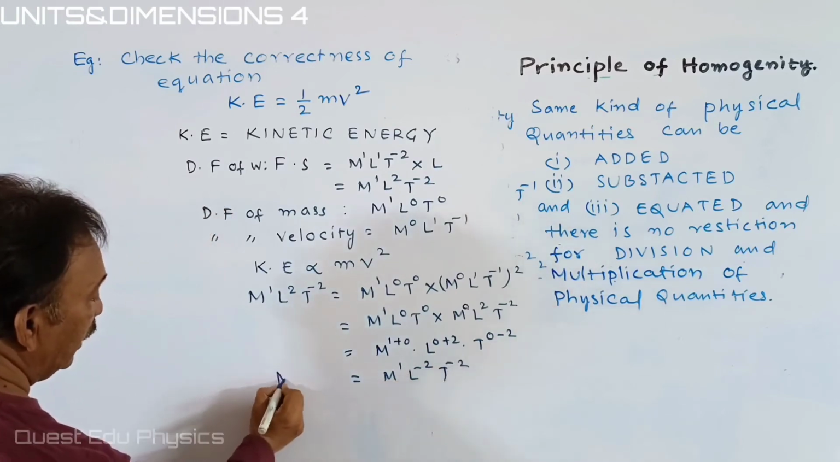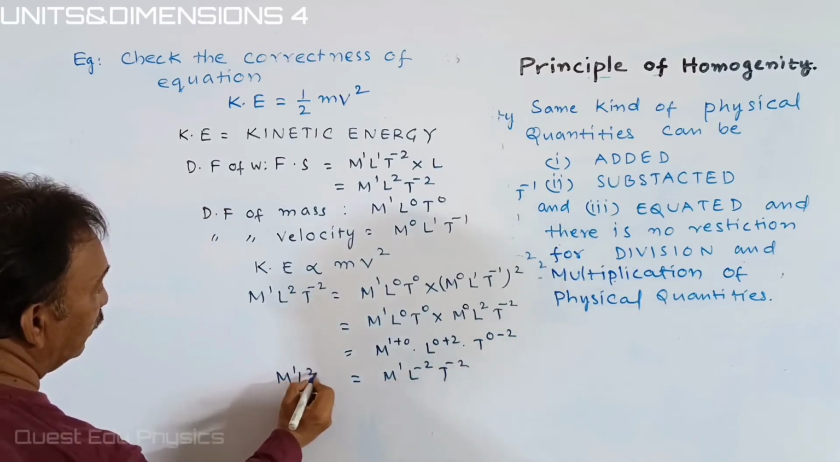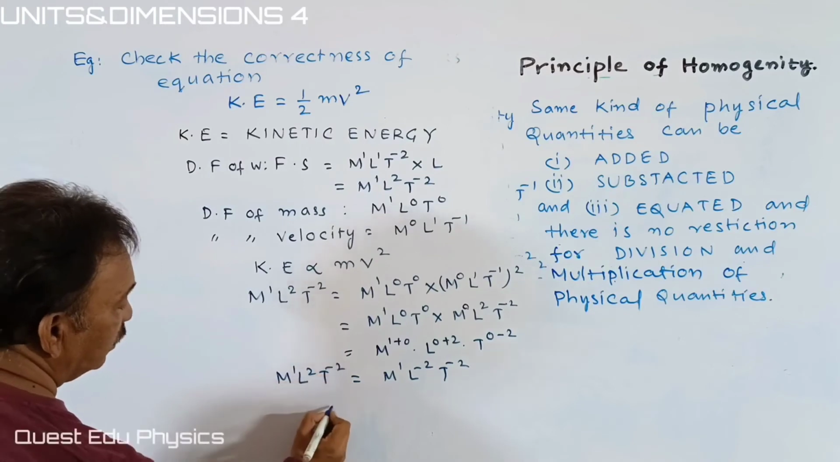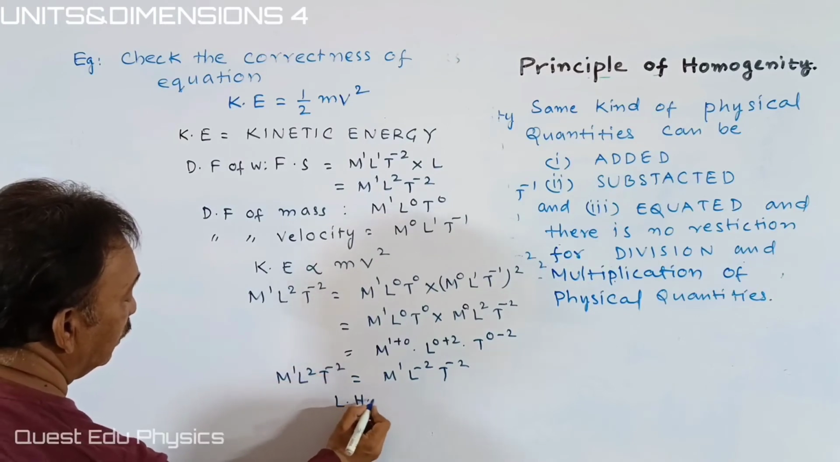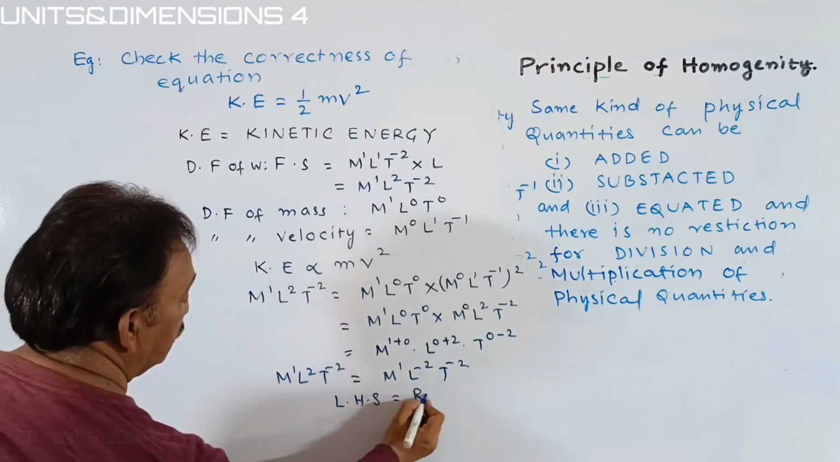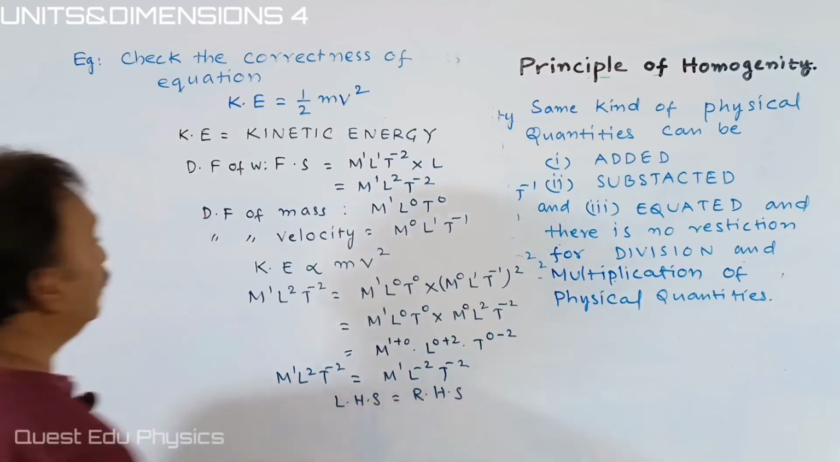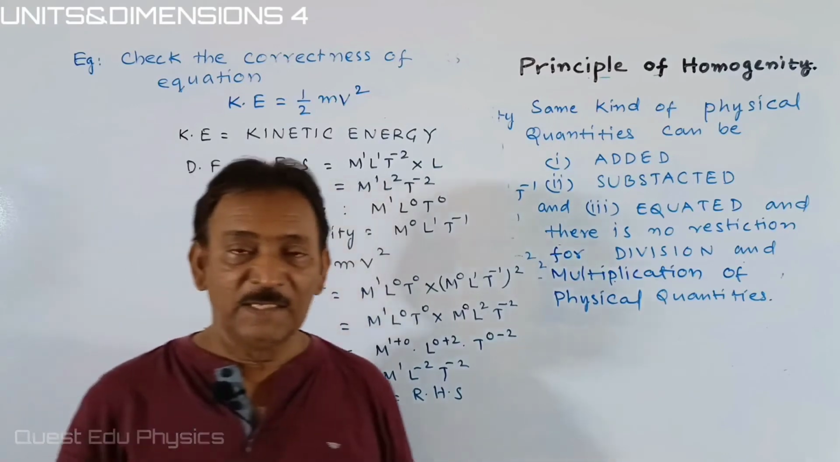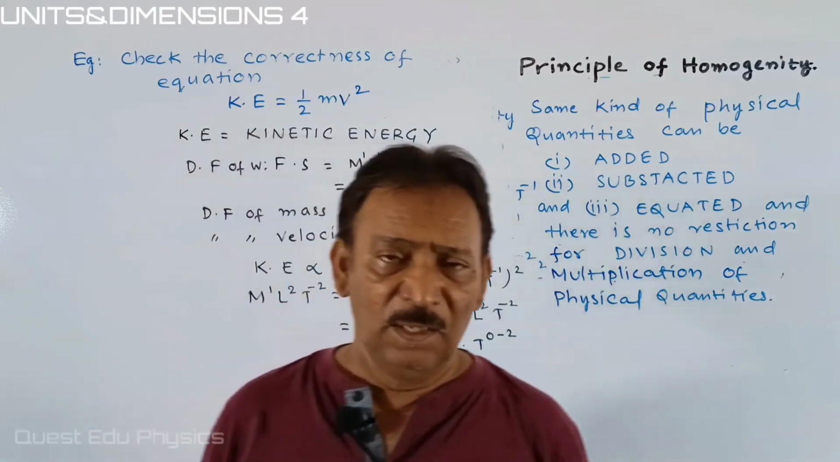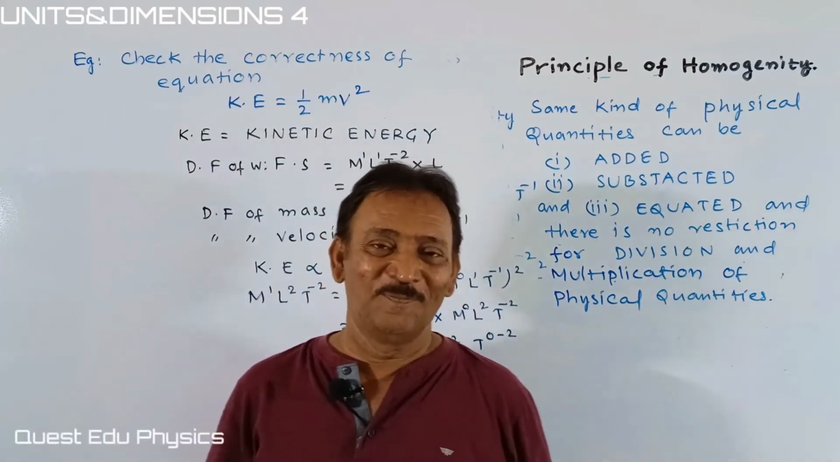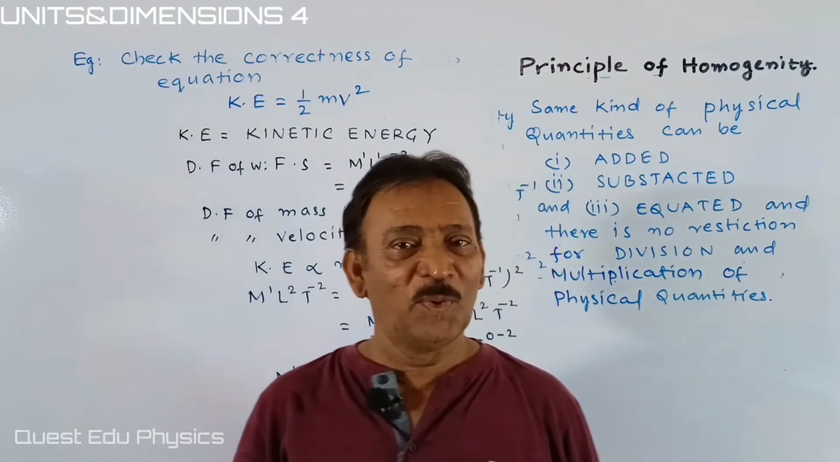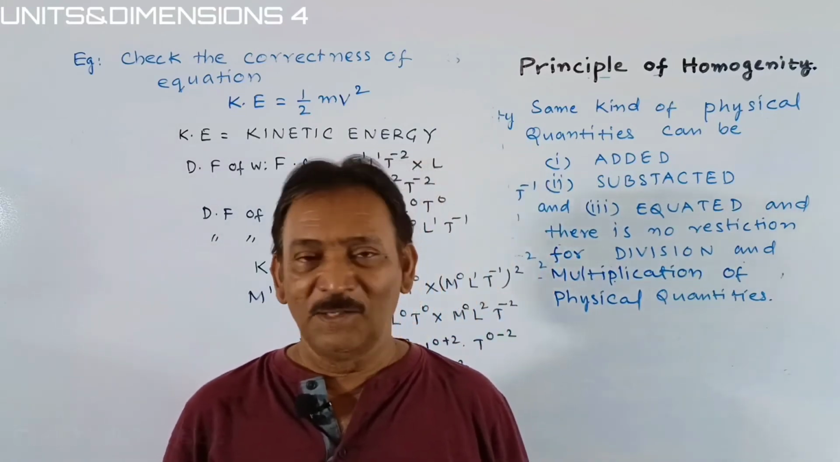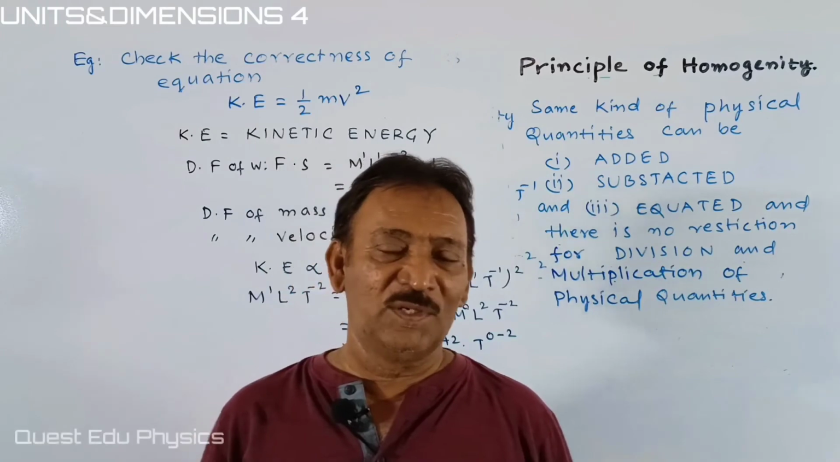See, the same thing is yielded here. That is what, students? LHS is equal to RHS. Hence, dimensionally, this equation K = ½mv² is dimensionally right, students. It is about the principle of homogeneity and checking the correctness of an equation.